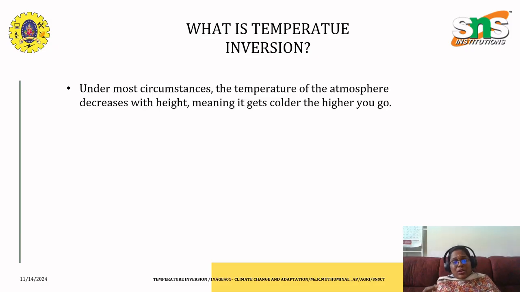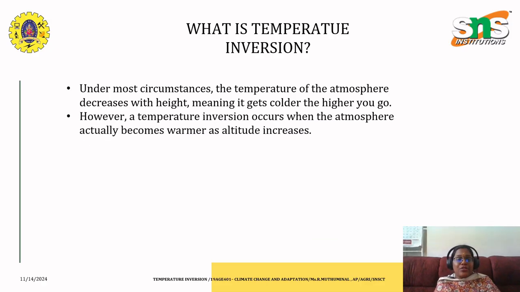Here you guys would have identified what is temperature inversion from the temperature profile, right? Under most circumstances, the temperature of the atmosphere decreases with height, meaning it gets colder the higher you go. However, a temperature inversion occurs when the atmosphere actually becomes warmer as the altitude increases. Here, a very good example is that until we reach the stratosphere, the temperature will be colder, right? And when we reach the mesosphere, the temperature will be higher, and then it will be vice versa.